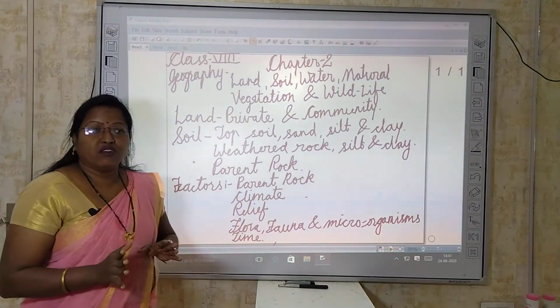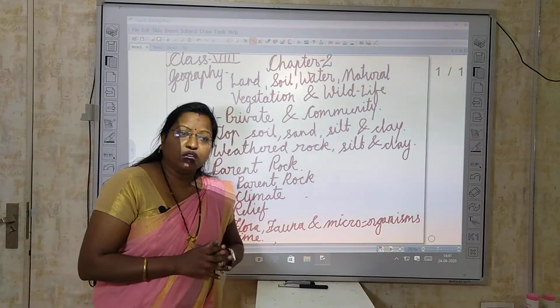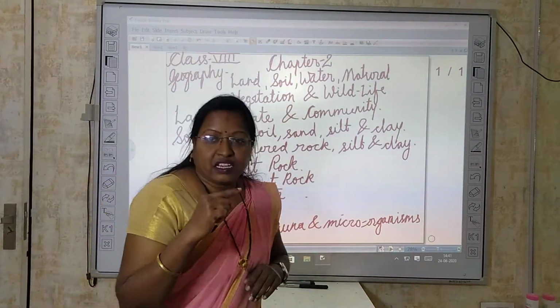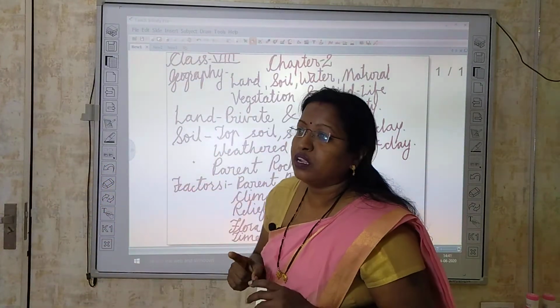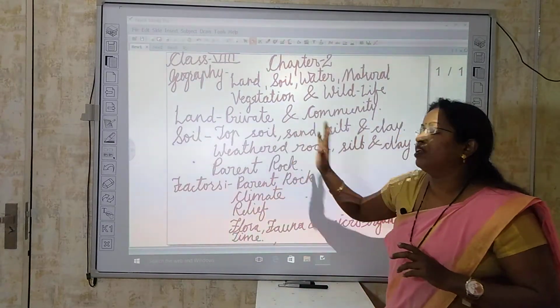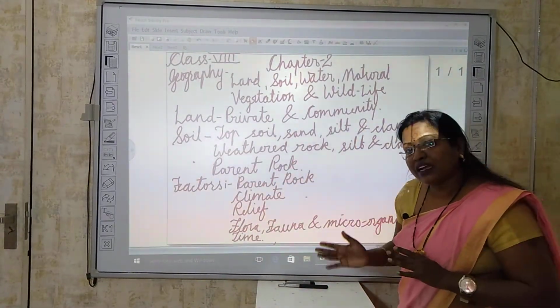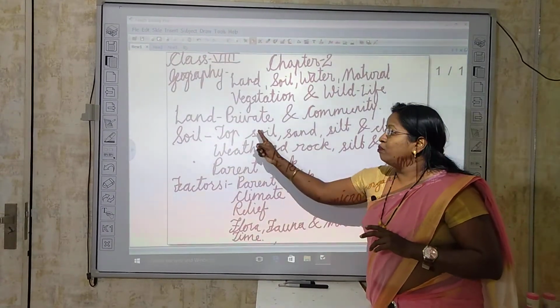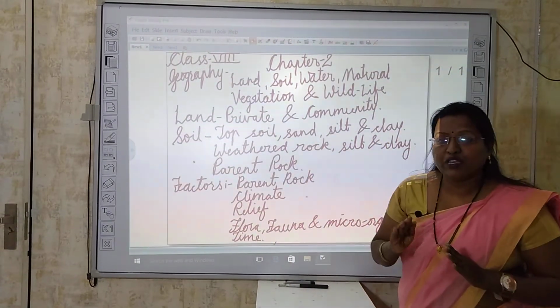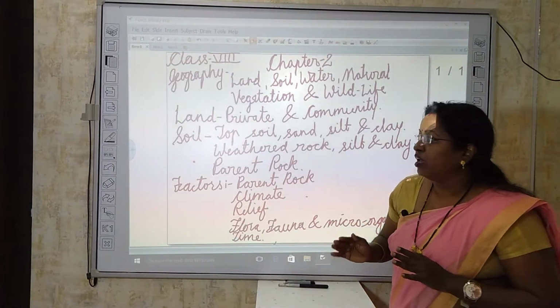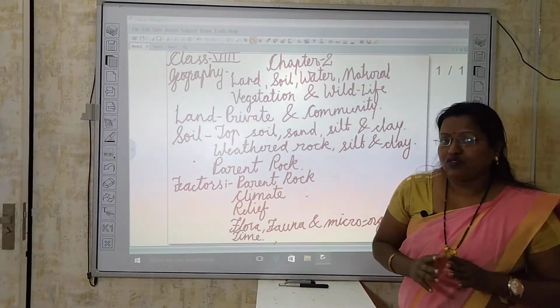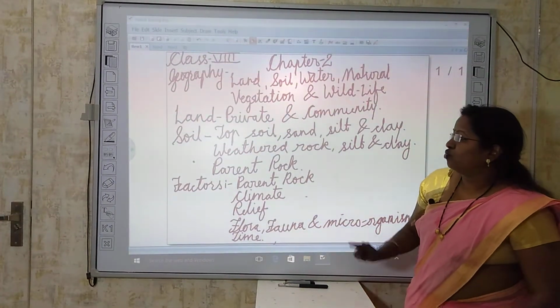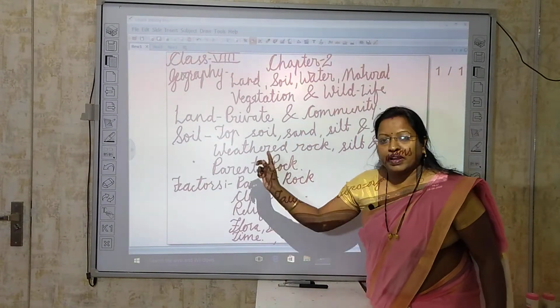In the same way, if you own a field and practice agriculture there, that land is known as private land because you own it. So we differentiate private land as the piece of land which is owned by a particular individual.